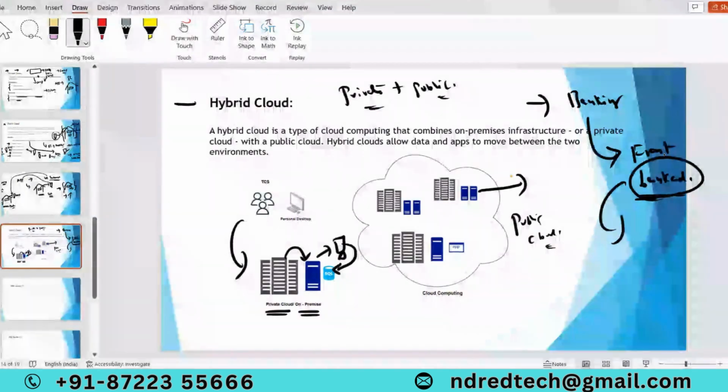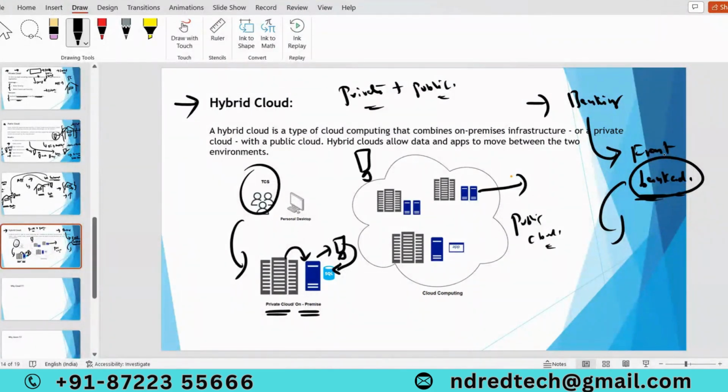As I mentioned, hybrid cloud is nothing but a combination of private and public. That means a particular organization uses both clouds. They have their own data centers, and at the same time they have a few virtual machines on data centers belonging to cloud providers.